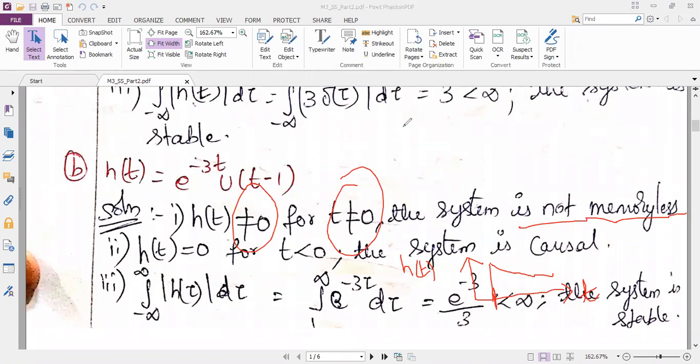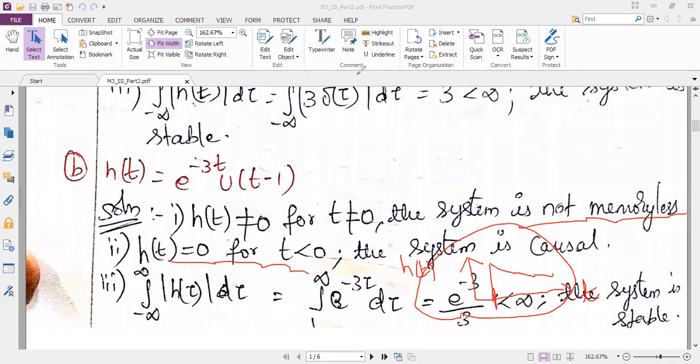Now, I want you to just analyze for the causality. You know the condition: h of t is equal to 0 for t less than 0. Here, do we have h of t equal to 0 for t less than 0 as per the diagram which we have drawn? Is it obeying the condition? Yes, ma'am. So the system is causal.